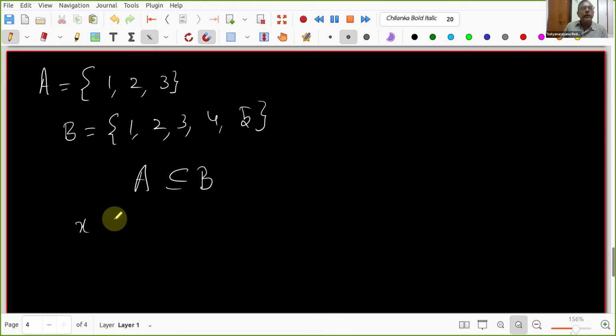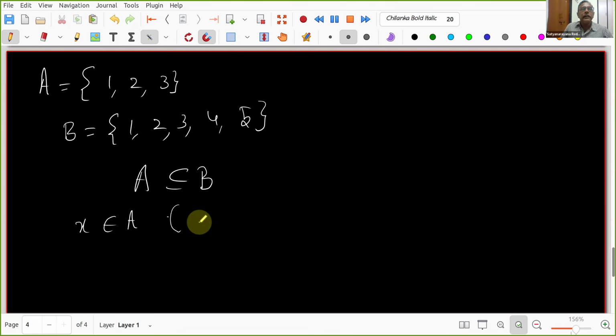I'll say like this: if x belongs to A, then what does this imply? Nishchay, I'm talking to you. You told that A is a subset of B, that elements of A are here. Now I'm saying x belongs to A. What do I have to write here?